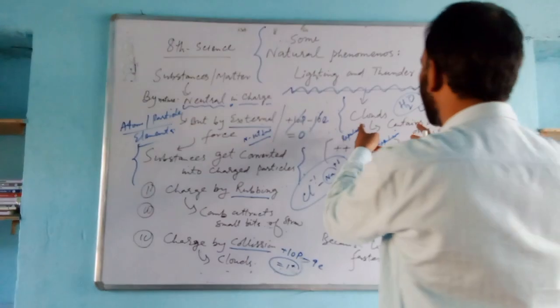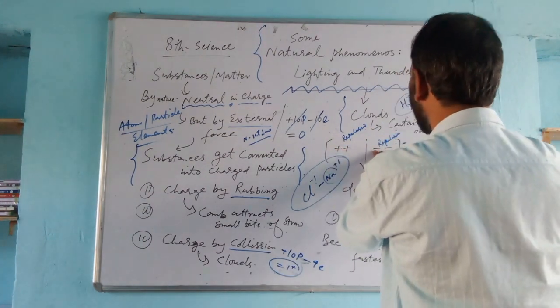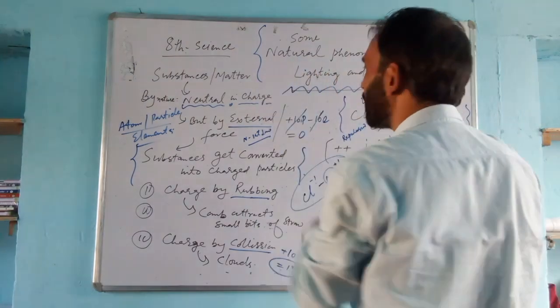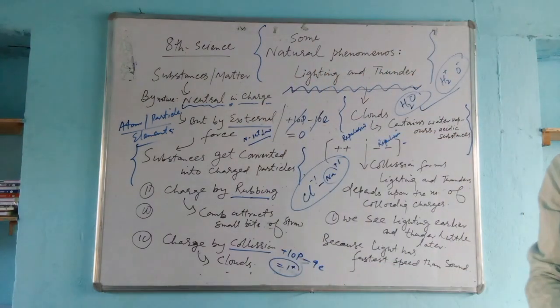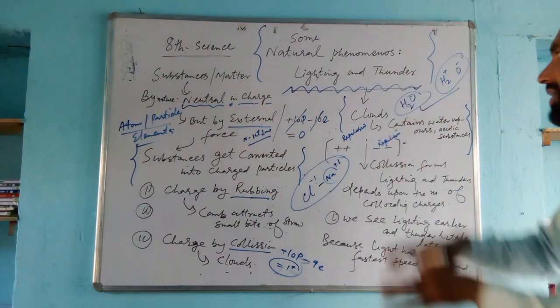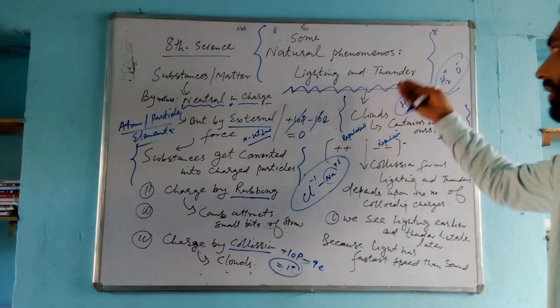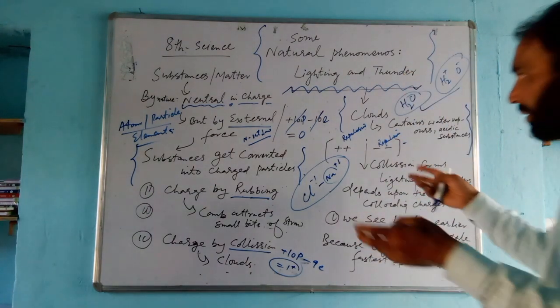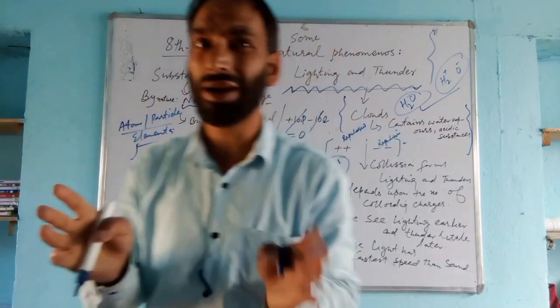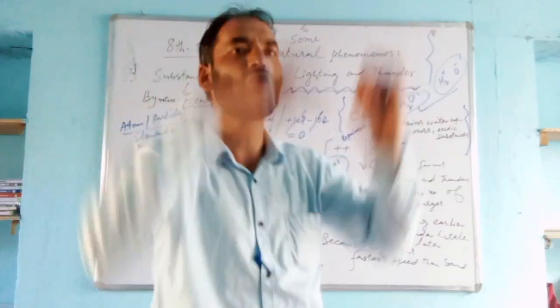So the lightning is the collision of positive charges or negative charges that gives the light, that means a huge number of sparks, and that gets converted into light and reaches the earth, and a little later the sound. Light and sound take place simultaneously in the ionosphere,